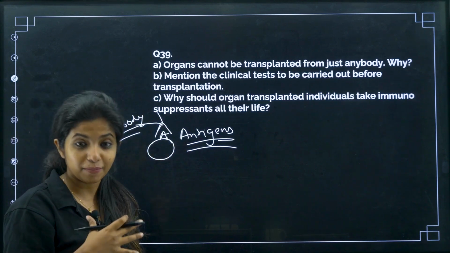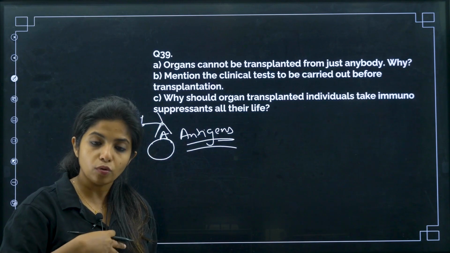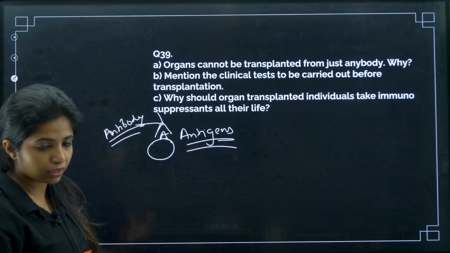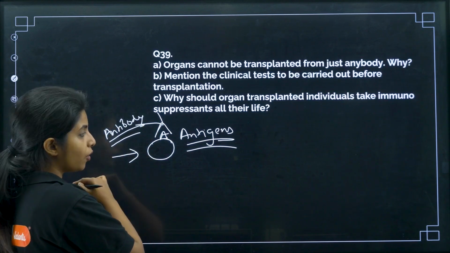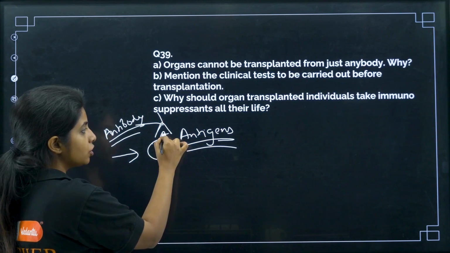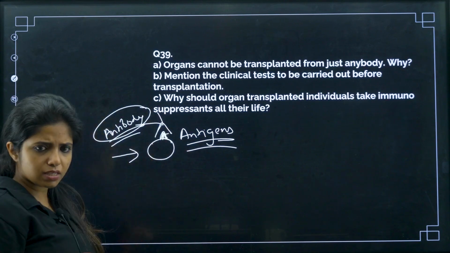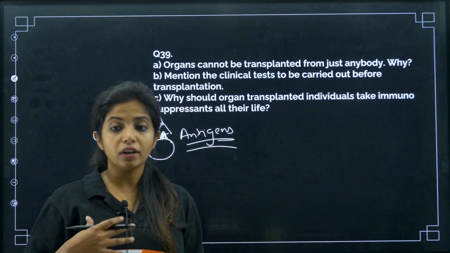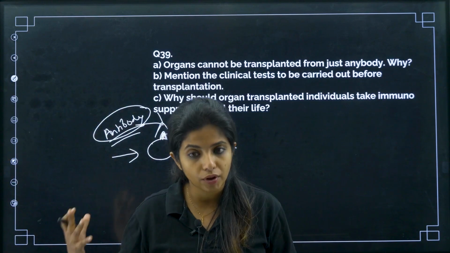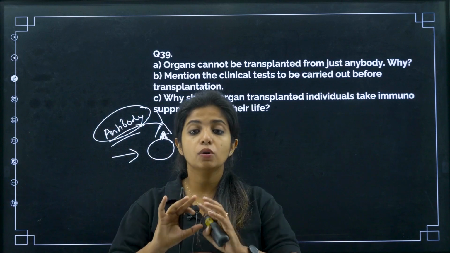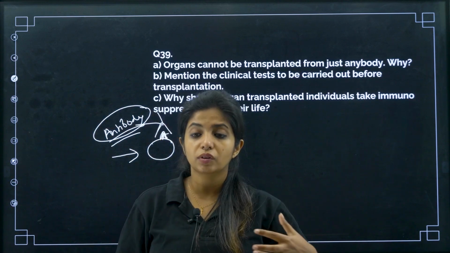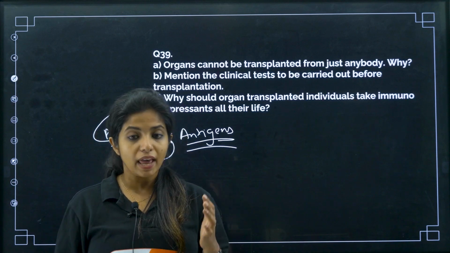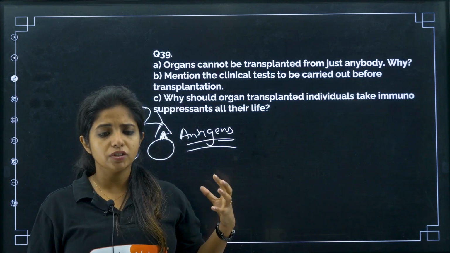Our own cells have proper proteins which would not be igniting an activity over there. But if it's from some foreign cell, it will have some different antigen, and our antibody will think we have not seen this antigen, obviously we have to react to it. So since our body feels that everything that comes from outside will be a foreign particle and it can cause a trouble, it goes and tries to kill it, which is why organs cannot be transplanted from just anybody.